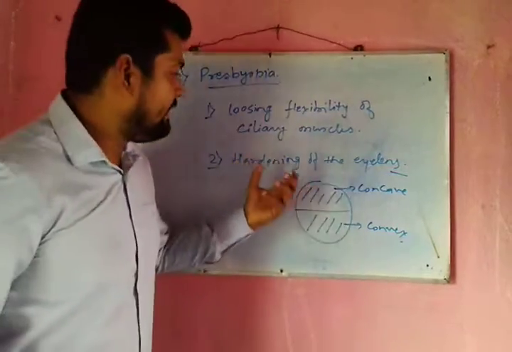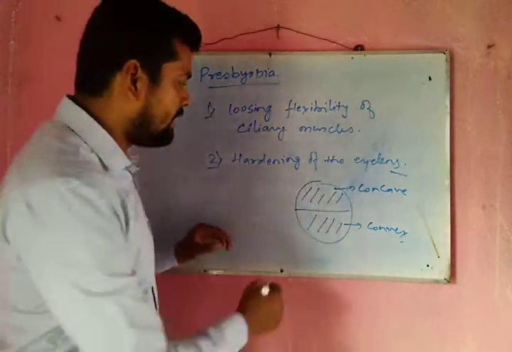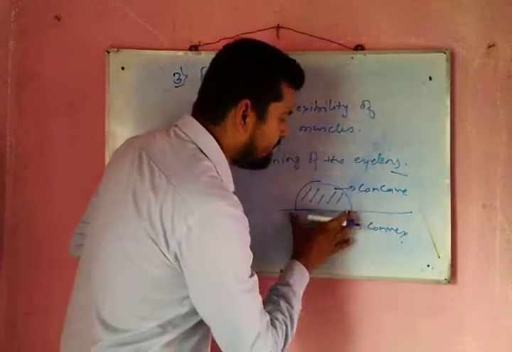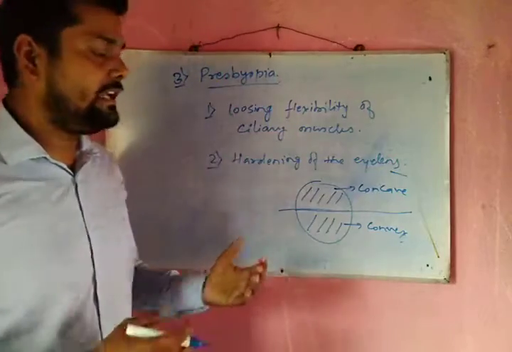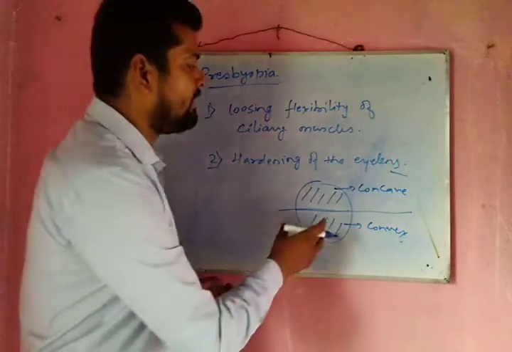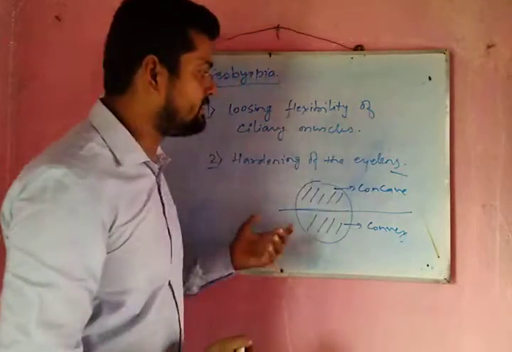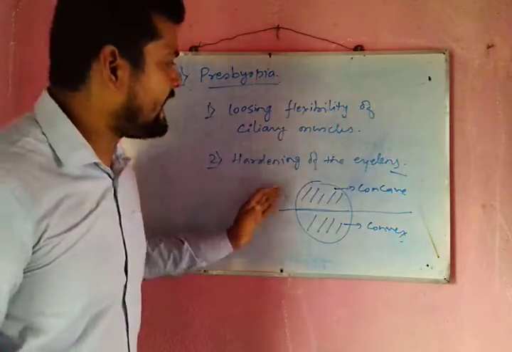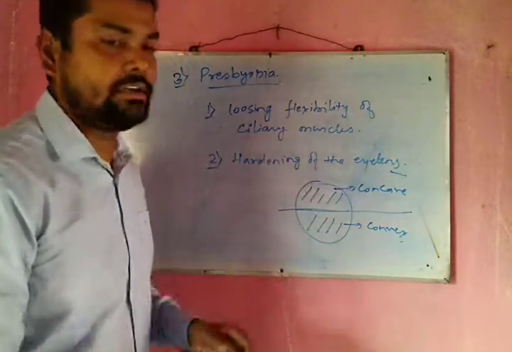So he will use the lens according to his need. Like if he wants to read some book, then he will use the lower part of the lens, that is convex, so he can read it clearly. While if he wants to see a far off object, he will use the upper part of the lens, that is concave. So it can be corrected by using concave as well as convex lenses that are combined together.